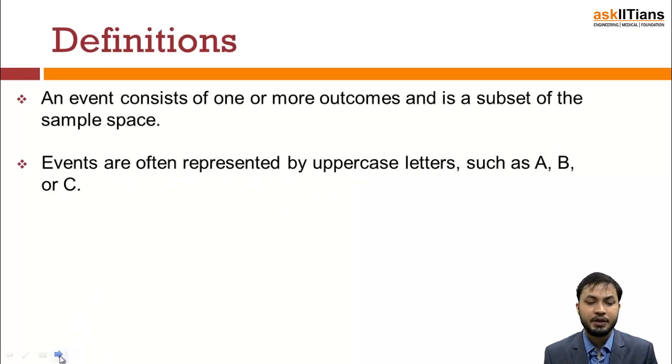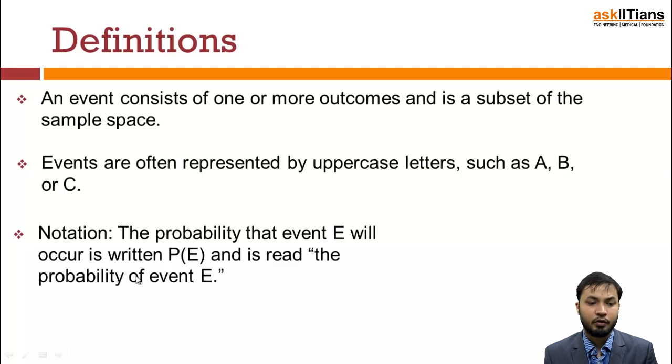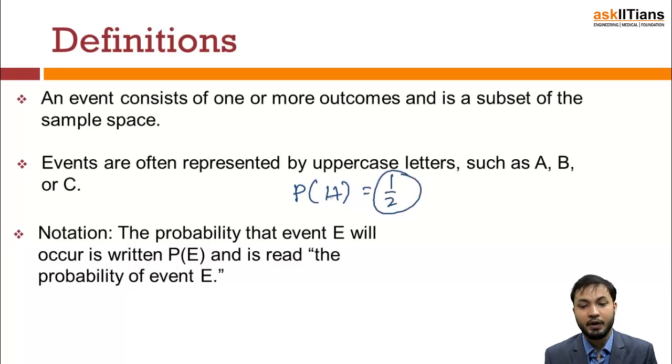These are basic norms that you need to follow. The probability of a particular event E will always be written as P(E). If I write the probability of getting a head, I will always write P(H), which is 1/2 when a coin is tossed.